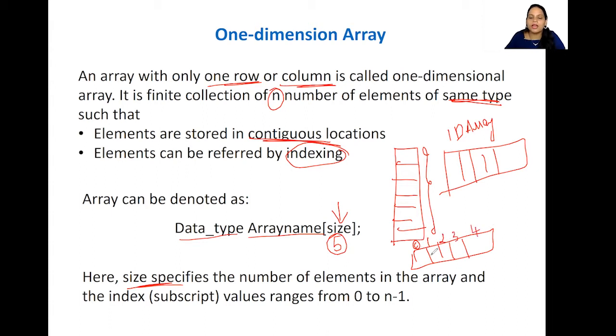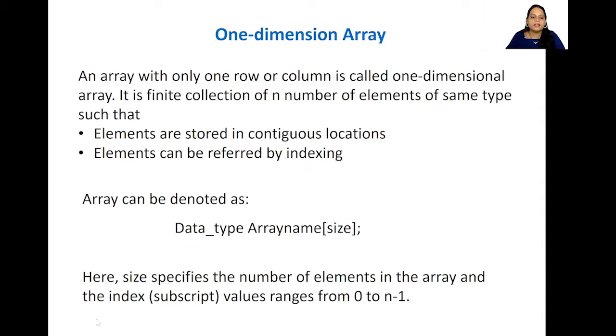So how many elements do we have now? 1, 2, 3, 4, 5. 5, isn't it? So we have 5 elements. The index is always starting from 0 to 4. So the last index will always be the number of elements minus 1. Okay, this you should be remembering.